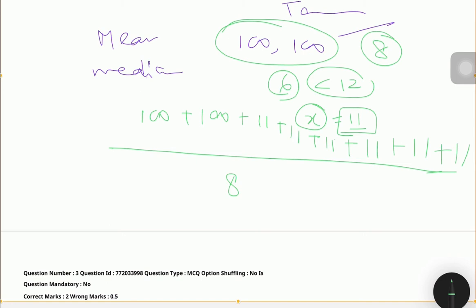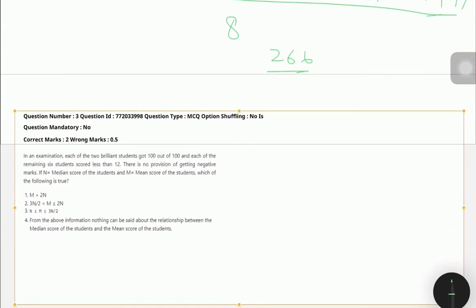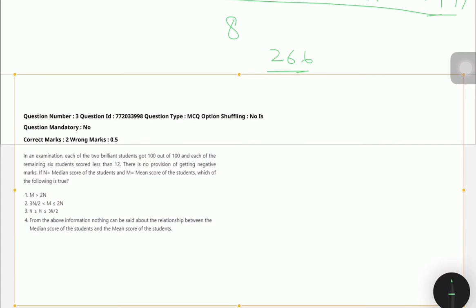You will get 11 sixes are 66 and 200, so 266 upon 8, right? 266 upon 8, that means your score is somewhere like 33 point something, my mean approx, right?